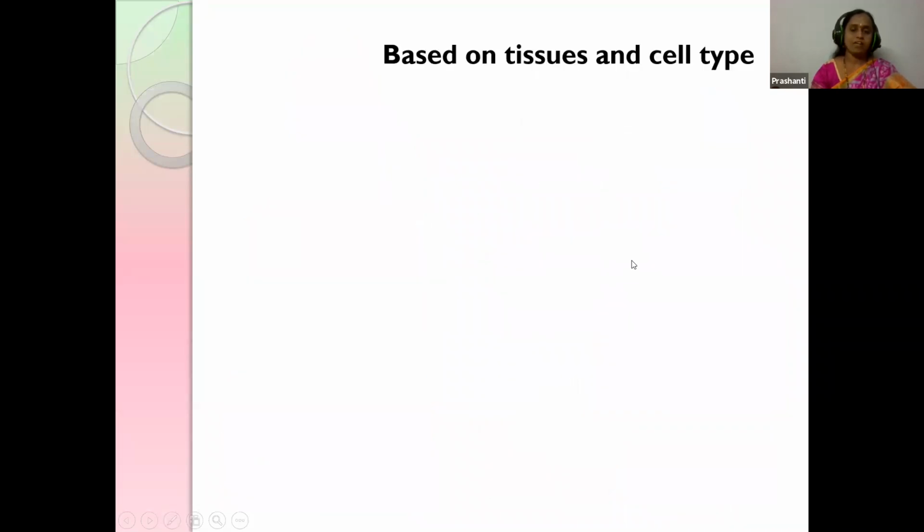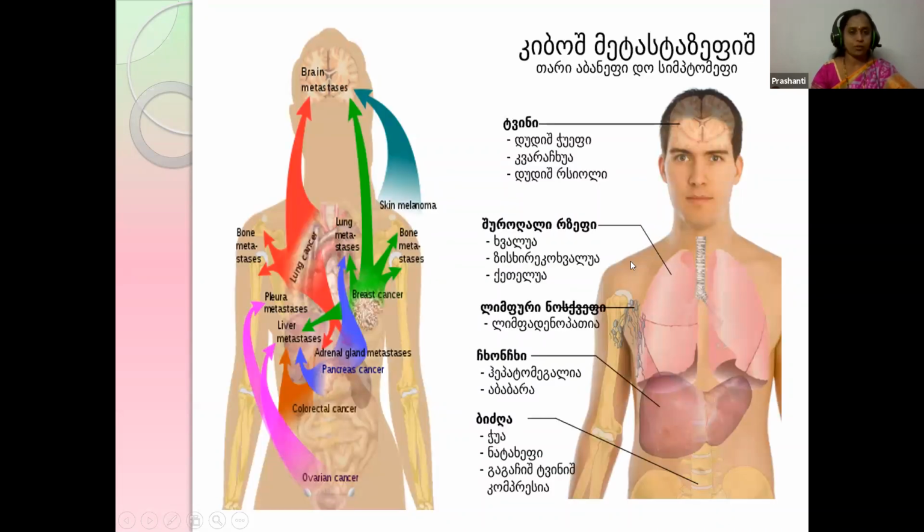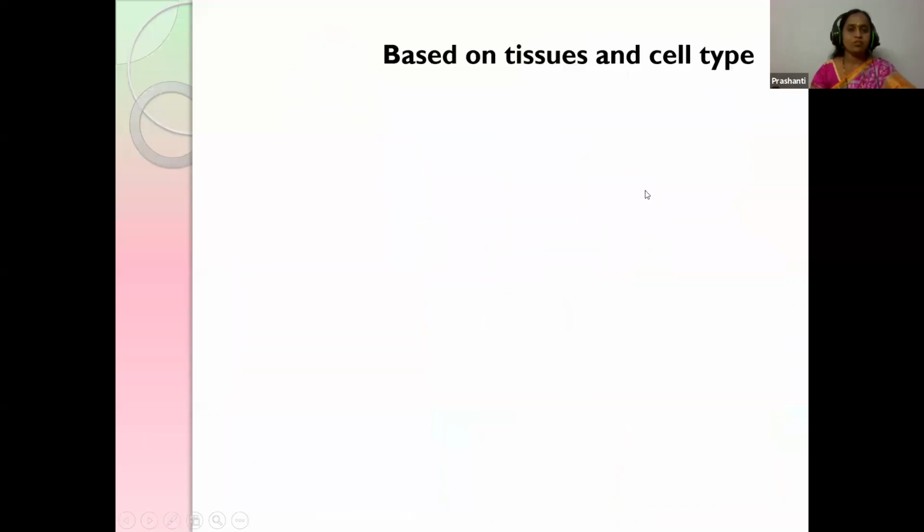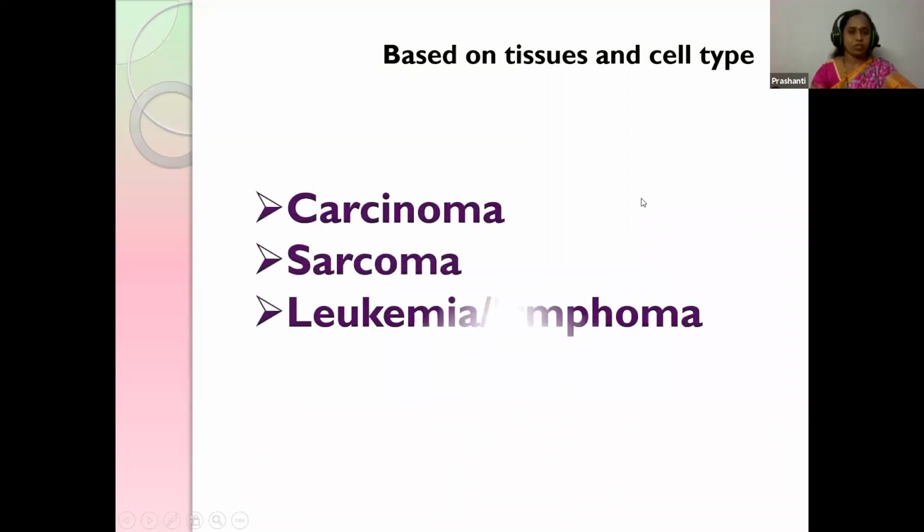Till now we have studied classification based on growth, that is, malignant and benign. Based on the tissues and cell type, they are classified into three types: carcinoma, sarcoma, leukemia or lymphoma.